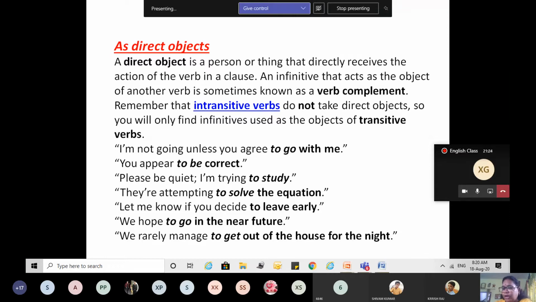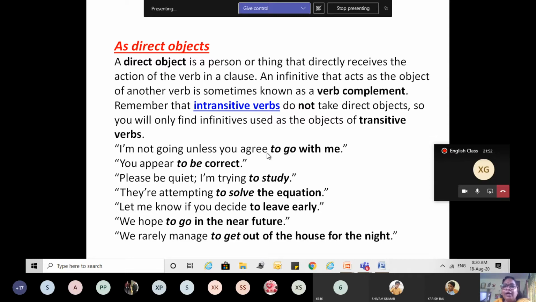Non-finites do not have an object. A finite verb has an object. So the finite verb's action falls on the object, which is non-finite but acting as a noun, as a direct object.